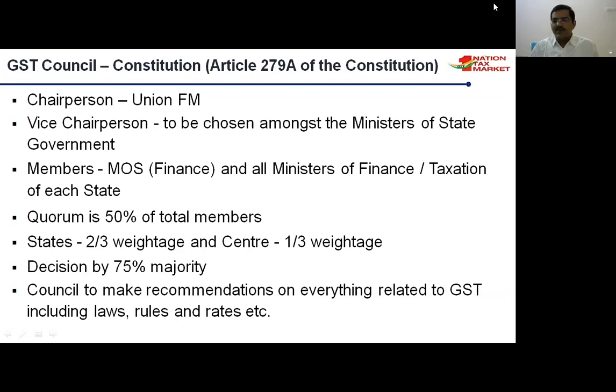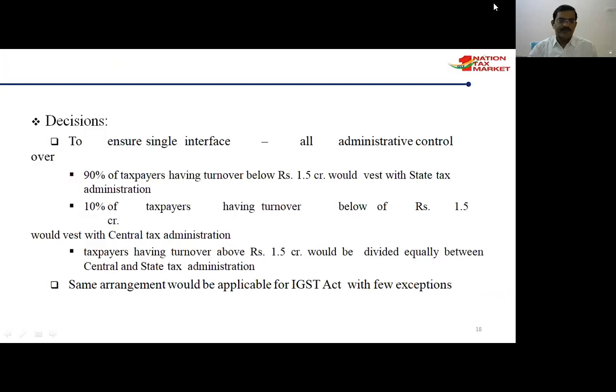A decision by 75% majority of members can be accepted, and only then will the changes happen. So any changes required in the GST Act or rules or tax rates, procedures, need to be accepted by 75% of the members who attend the meeting. The GST Council makes recommendations on everything related to GST, including law, rules and rates.